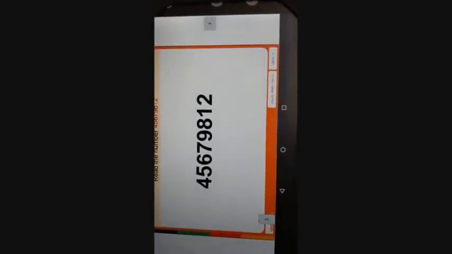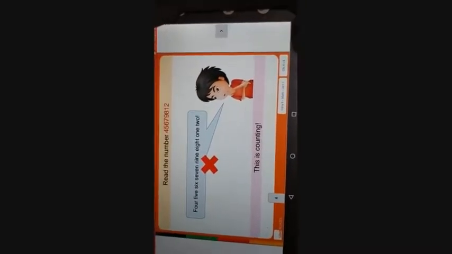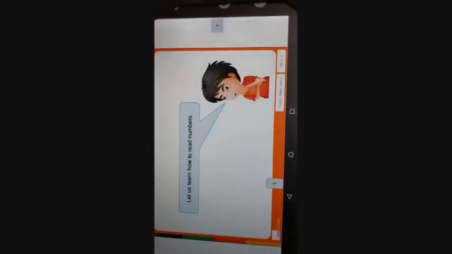So read the number. Here is a number. How do you read it? Simply reading it like 4, 5, 6, 7, 8, 9, 1, 2. Is this correct? No. This counting is wrong. Let's learn how to read numbers.